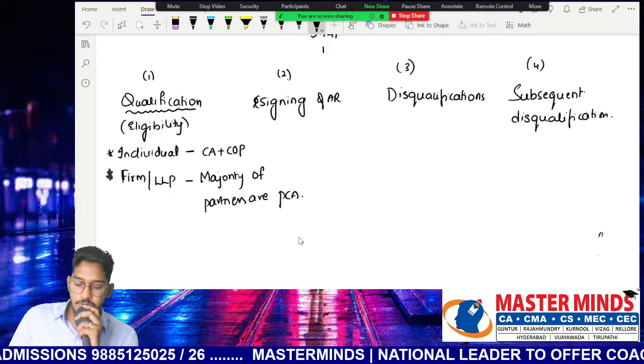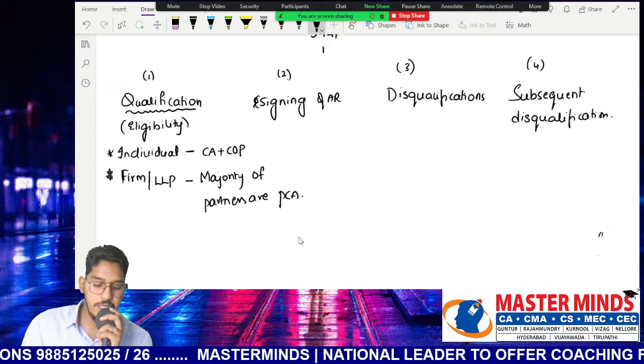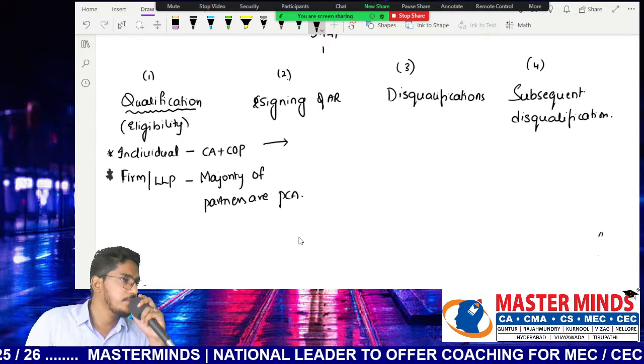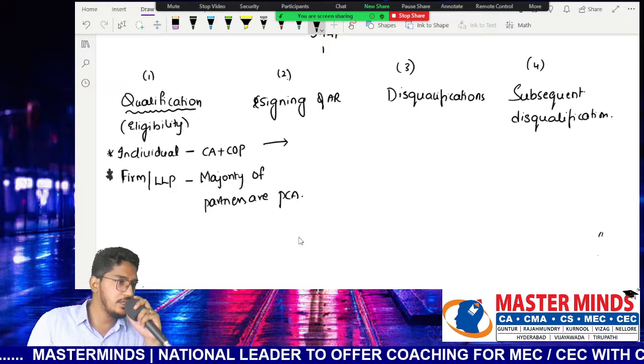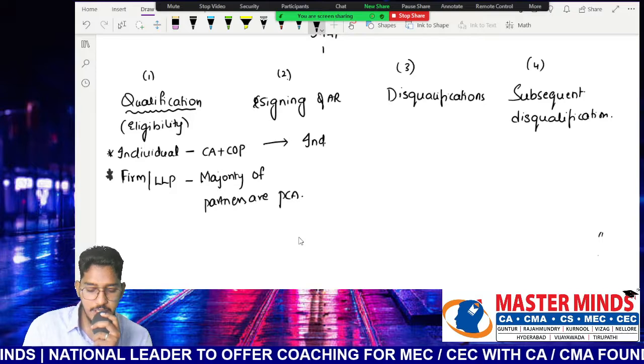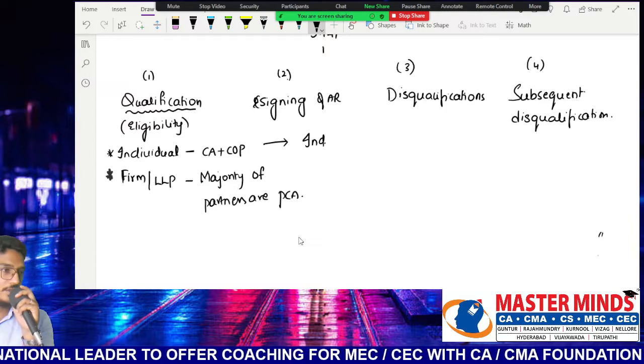So now who will sign the audit report? Let us have a look. If an individual is appointed as an auditor, who will sign the audit report? The same individual, there is no doubt in that. So here there is no clarity issue: if an individual is appointed, the same individual who is appointed as an auditor will sign the audit report.